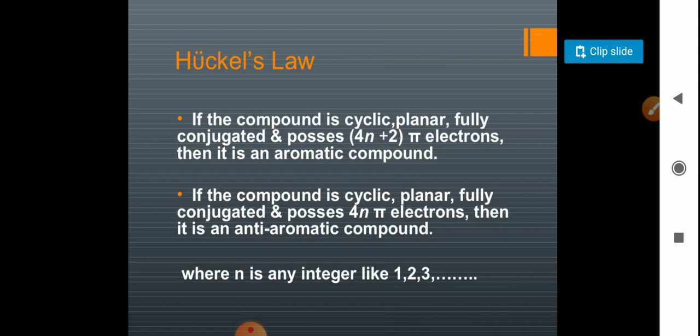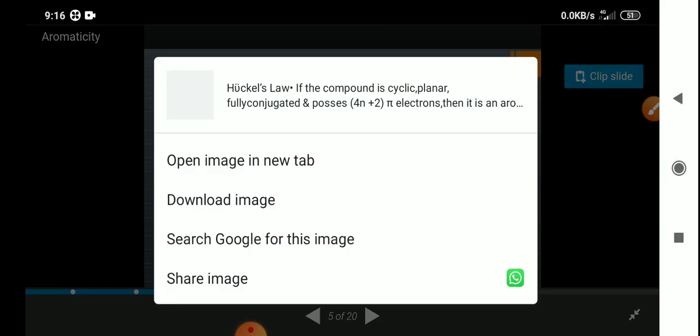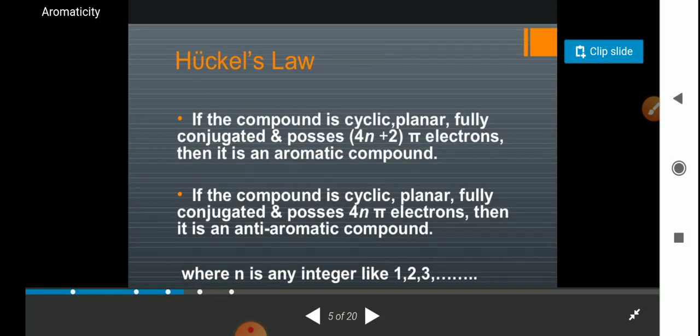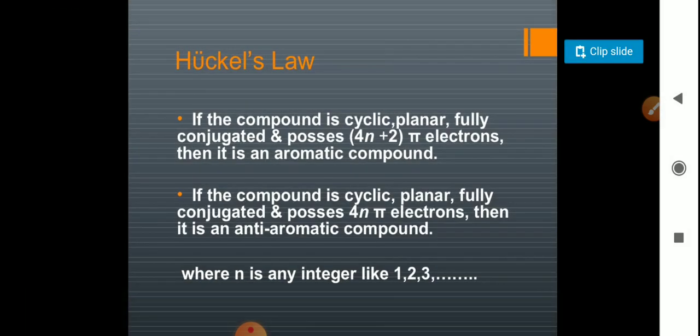These are not actually the definition, but the conditions to be an aromatic compound. The first thing is that the compound must be cyclic. Number two, the compound should be planar, and the compound must be conjugated.